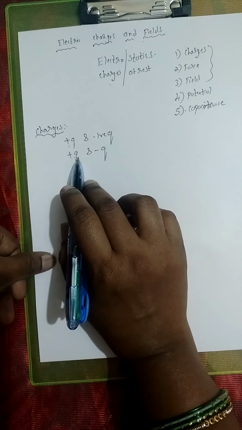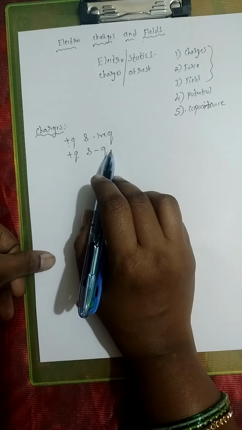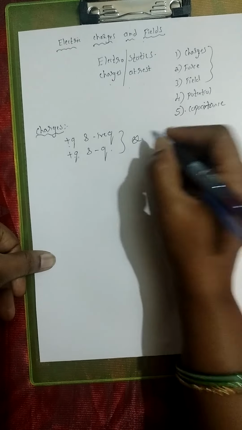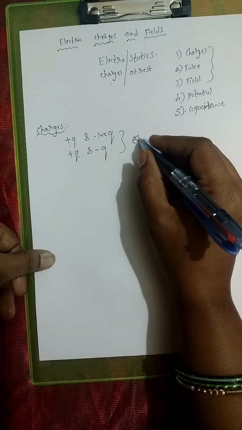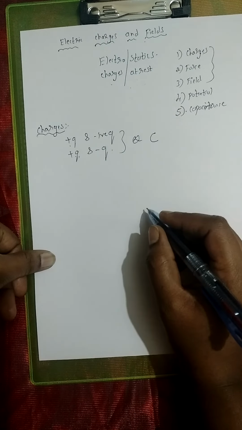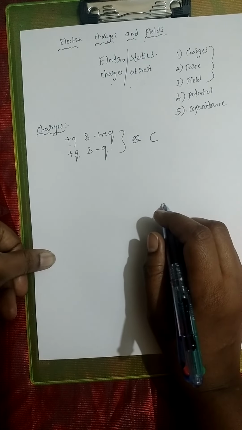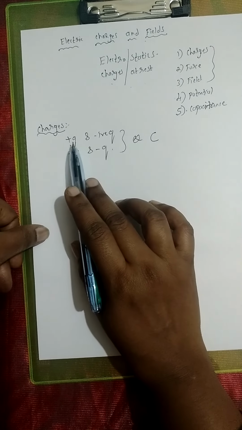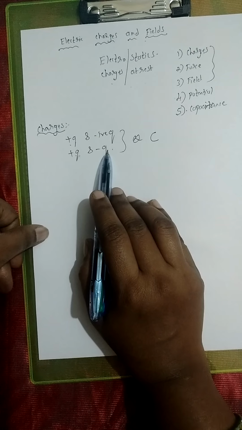It can be represented as small q or it can be represented as capital Q also. And what is the unit for charge, children? The unit for charge is coulomb. These things you have already studied in your 10th standard. Okay, right? So there are only two basic entities, your positive charge and your negative charge.